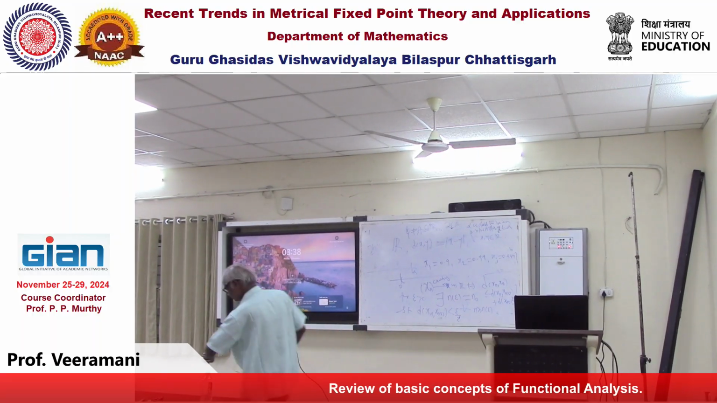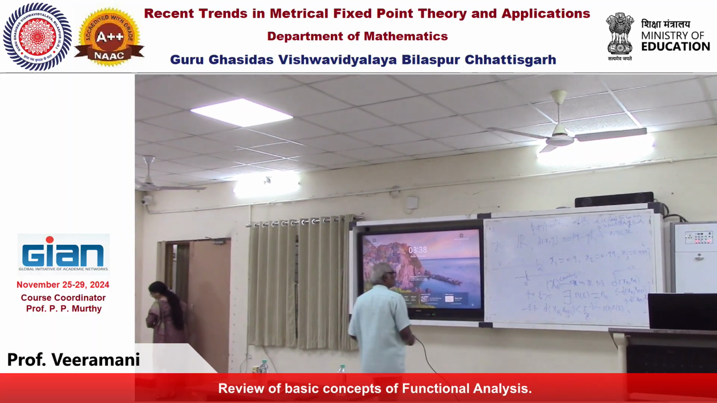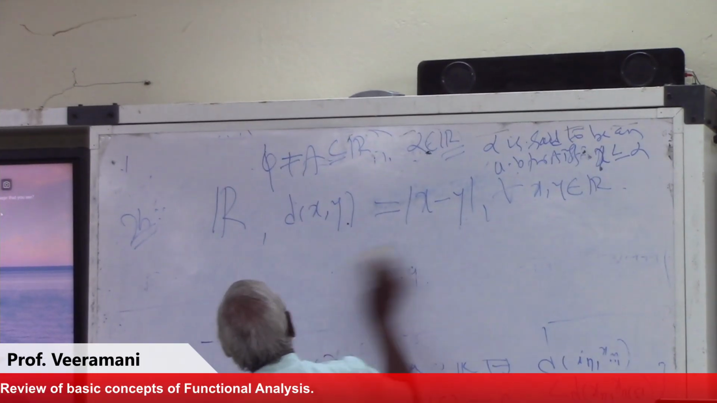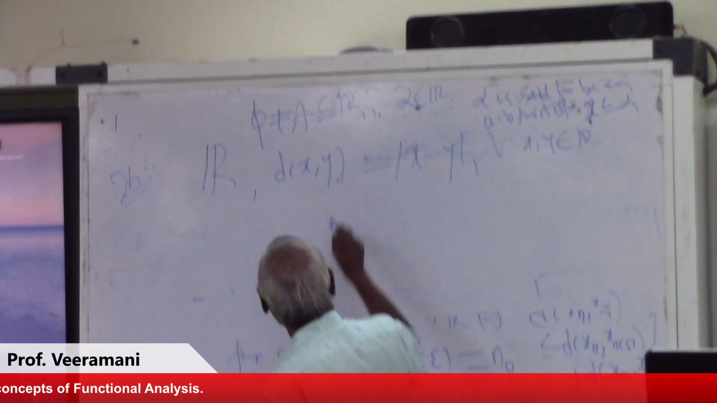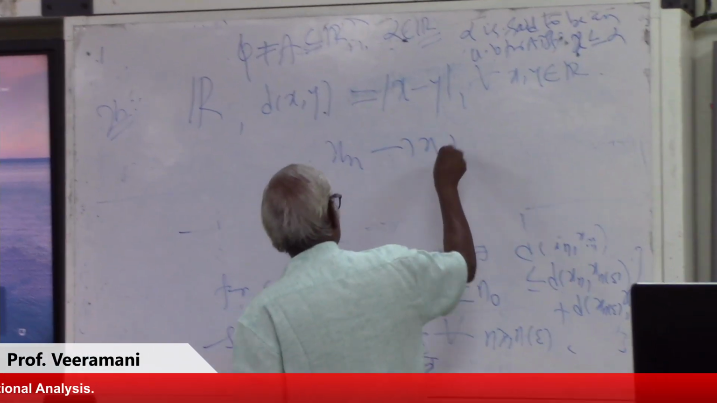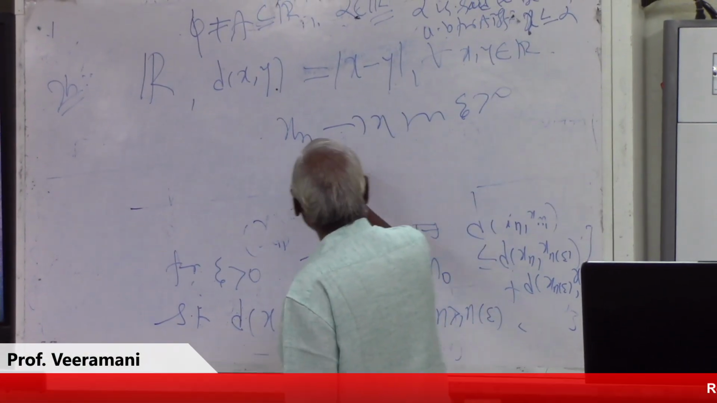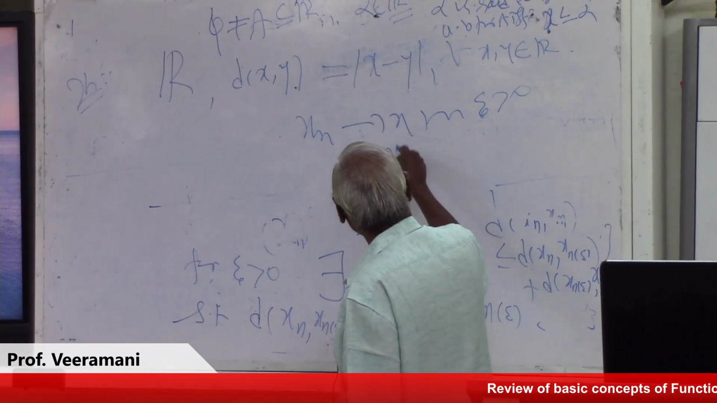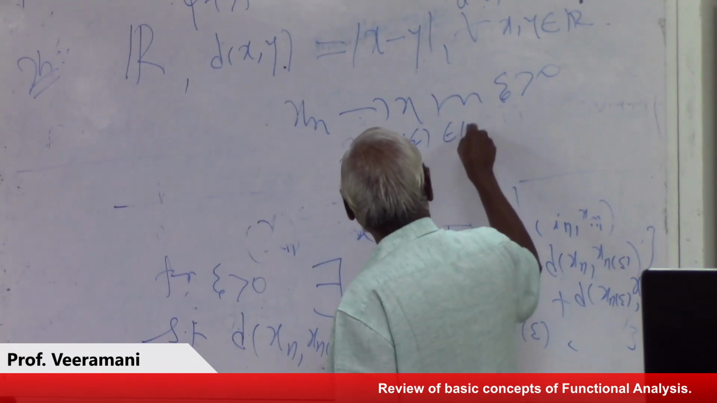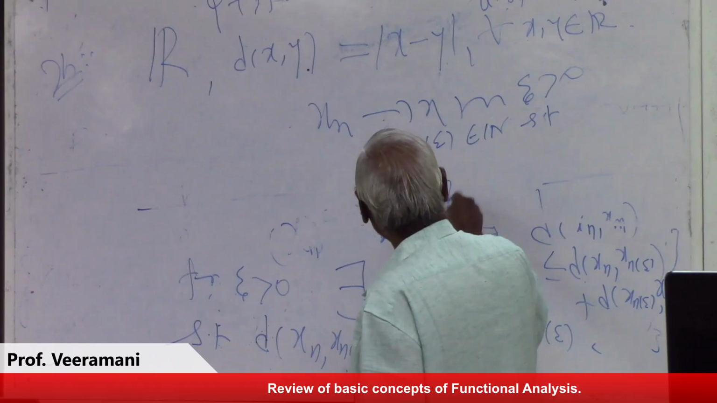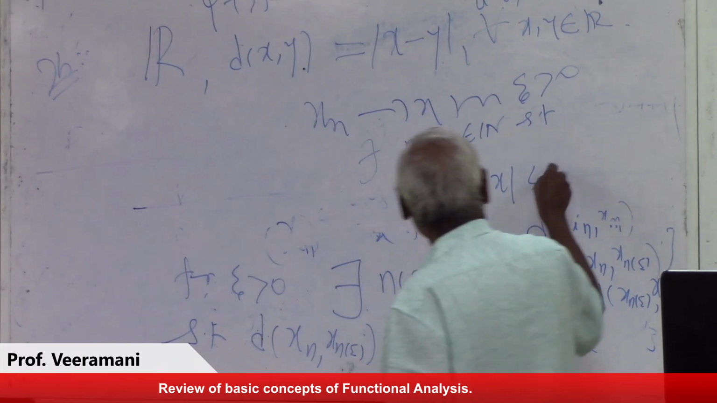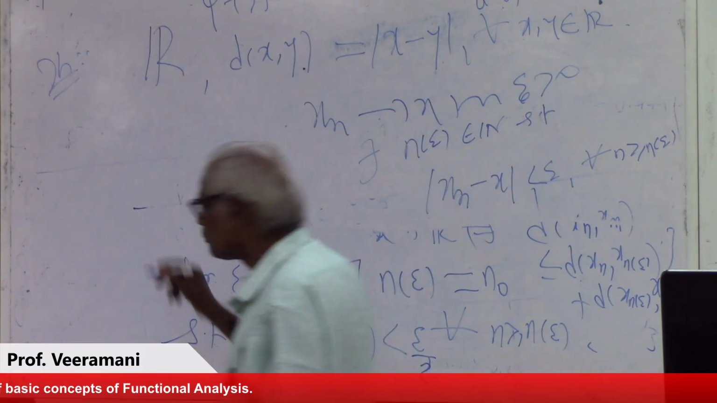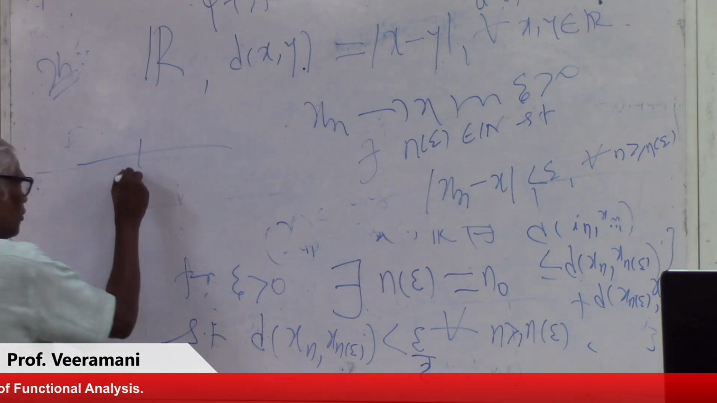Now, convergence is the same thing. Xn is a sequence in R. Again, we will not spend more time. For epsilon greater than 0, there exists a stage n of epsilon, a natural number, such that mod xn minus x is less than epsilon for all n greater than or equal to n of epsilon. That's why it is in the neighborhood, whatever the neighborhood may be.